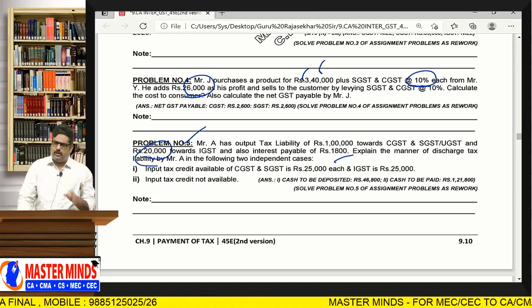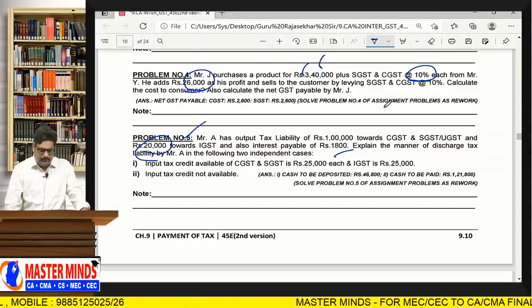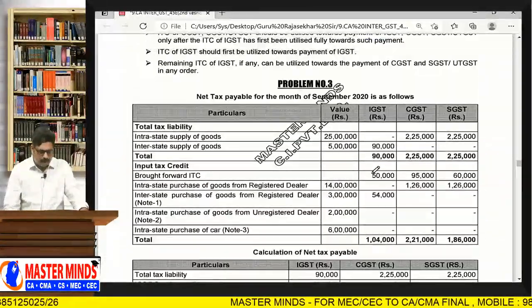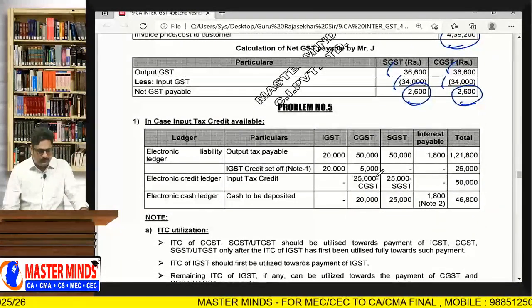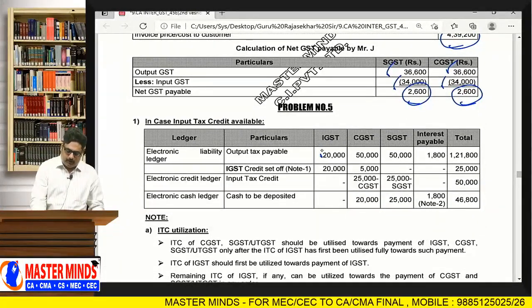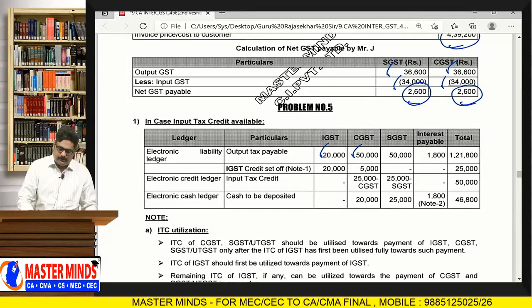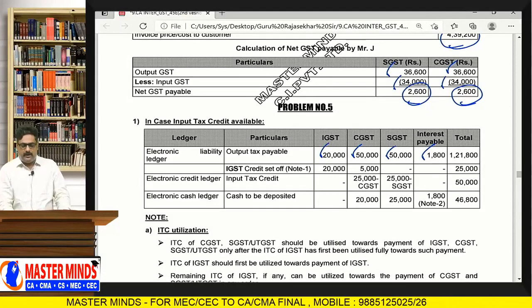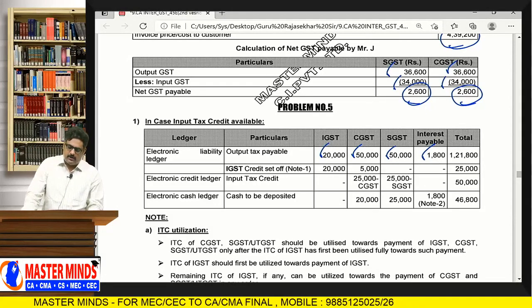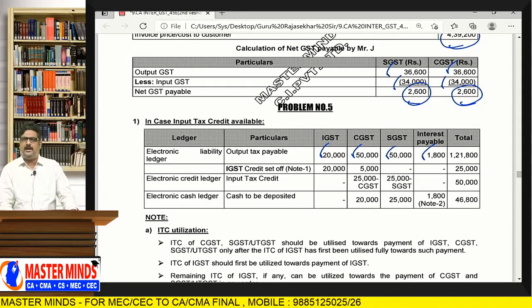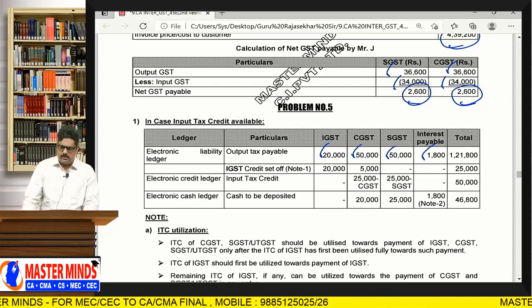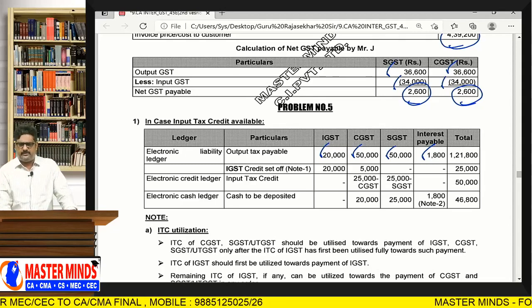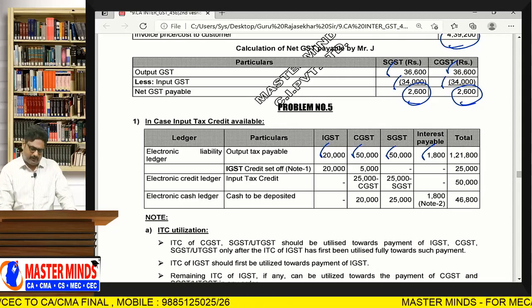What is the IGST output tax payable here? 20,000. Say this. IGST output tax payable is 20,000. CGST 50,000, SGST 50,000, interest payable 1,800. Okay. And we are having first IGST ITC of 25,000. After setting off this IGST liability, we are having surplus IGST ITC of 5,000.